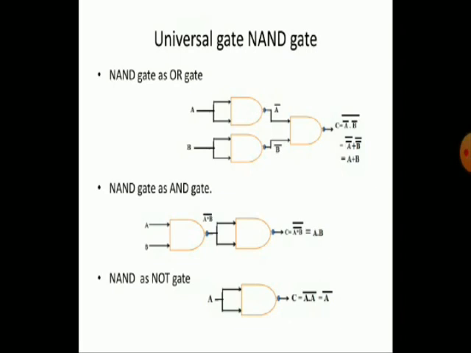The outputs of the two NAND gates, A complement and B complement, I have connected to another NAND gate's input. Then you observe C is equal to A complement into B complement, then whole complement.